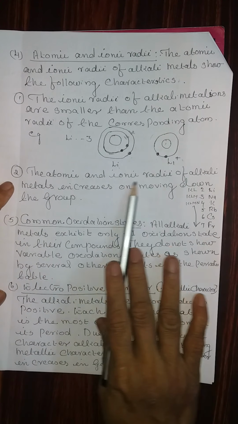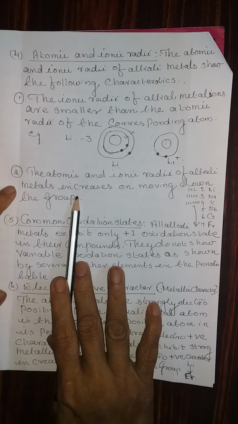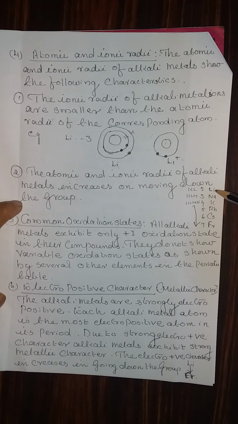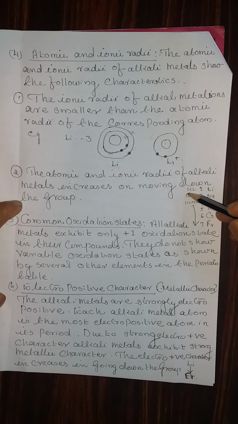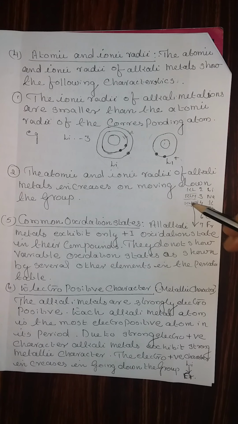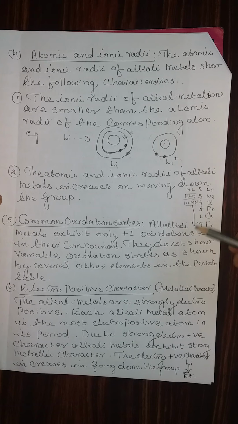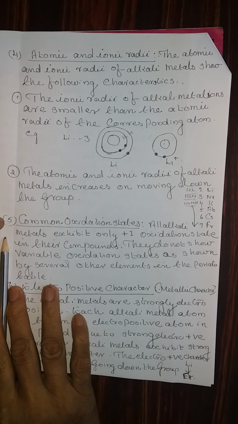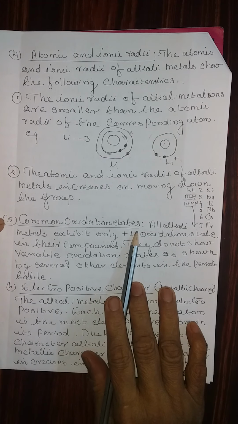Two, atomic and ionic radii of alkali metals increase on moving down the group. See, the first element lithium possesses 2 shells, whereas sodium possesses 3 shells. Potassium possesses 4 shells. That means as we go down, the number of shells increases and the atomic radii increases.